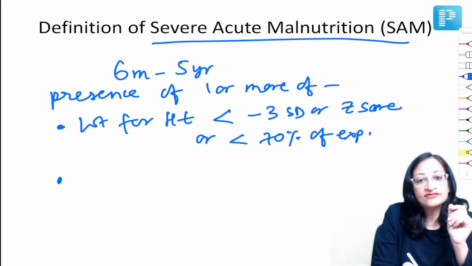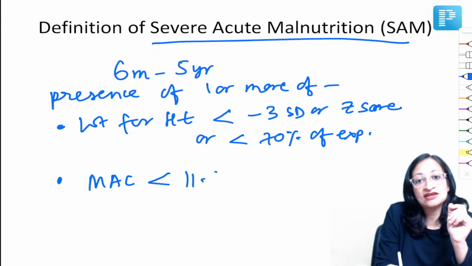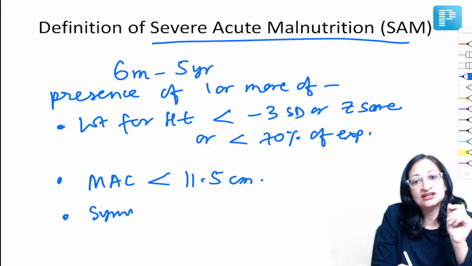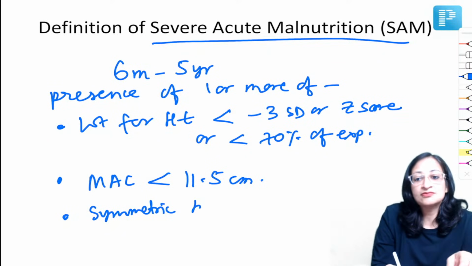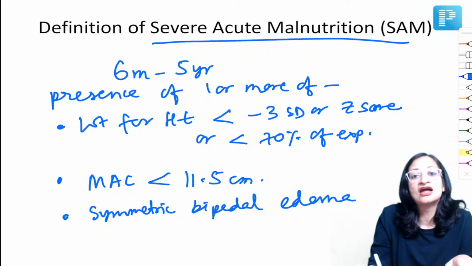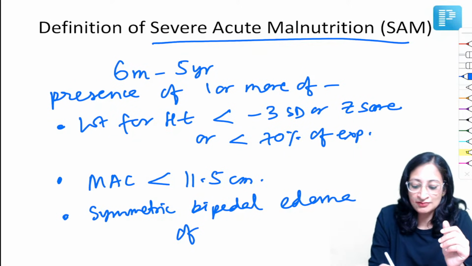Or if there is presence of mid-arm circumference less than 11.5 centimeters, or there is presence of symmetric bipedal edema of nutritional origin. So you are getting edema and there is no other cause for edema like nephrotic syndrome or any other cause. So symmetric bipedal edema of nutritional origin, then you call it SAM.